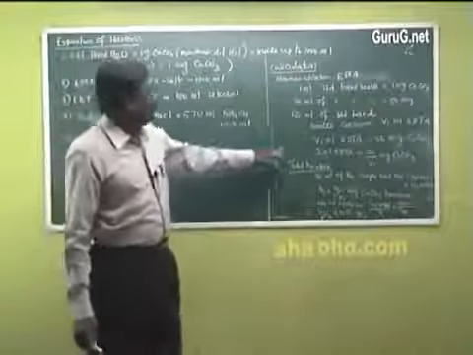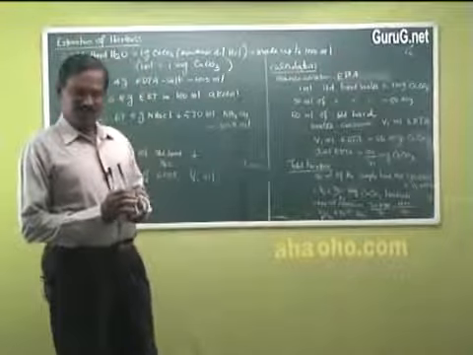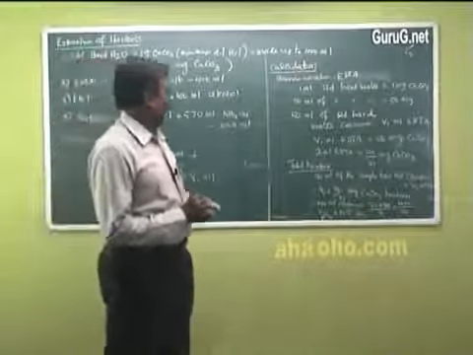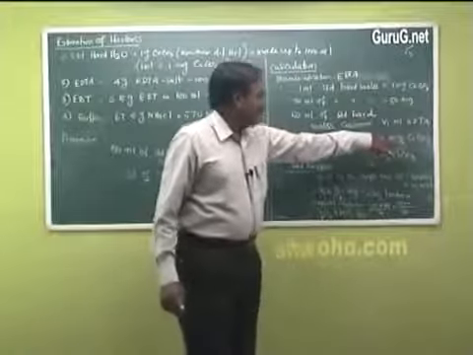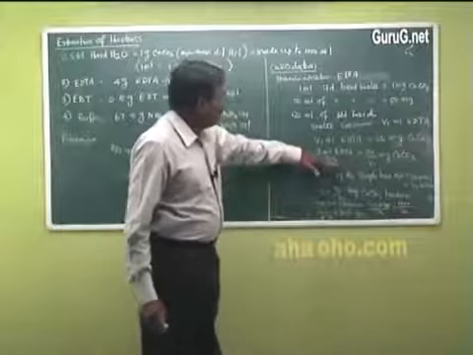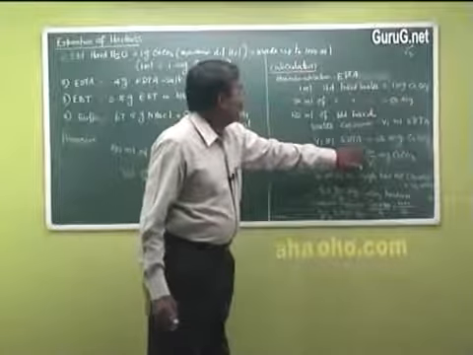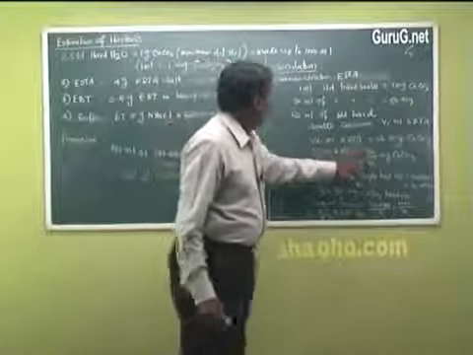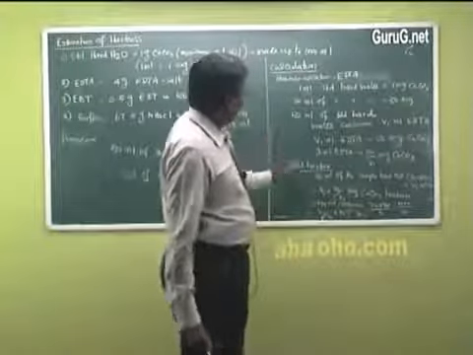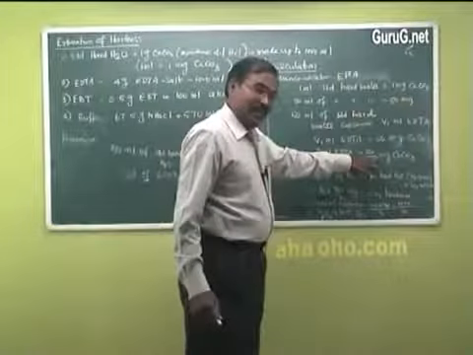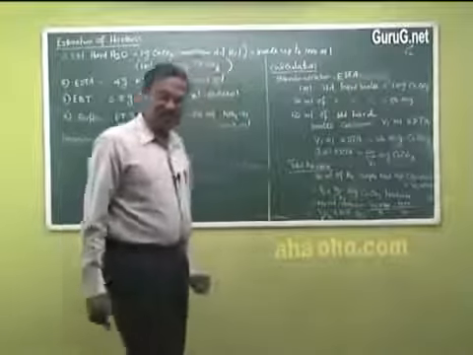Therefore, V1 ml of EDTA is equal to 50 milligram of calcium carbonate. Therefore, 1 ml of EDTA is equivalent to how many milligrams of calcium carbonate?